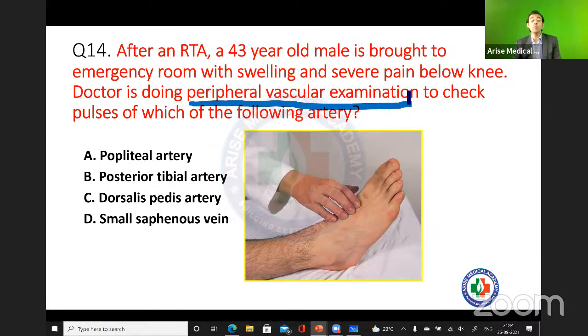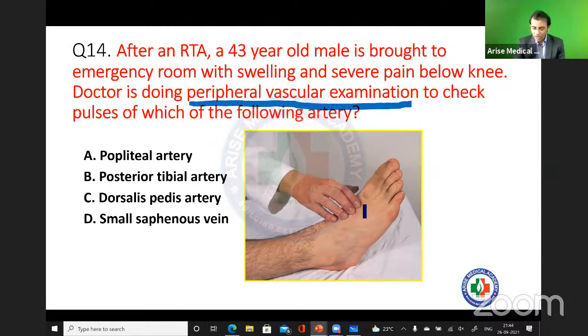You are going to palpate over the dorsum of the foot and just below the medial malleolus, just below the medial ankle. Why? Because you are going to check the pulses there. Whenever there is a closed fracture, you suspect that there can be injury of the vascular bundles, injury of blood vessels also. If you can feel the pulses, it means vascularization is normal. This is called a peripheral vascular examination.